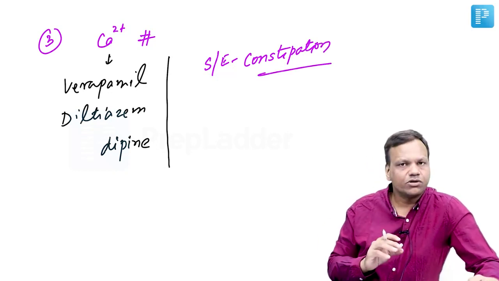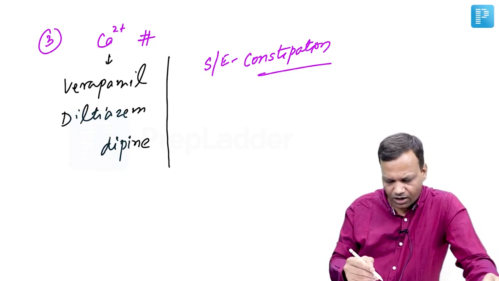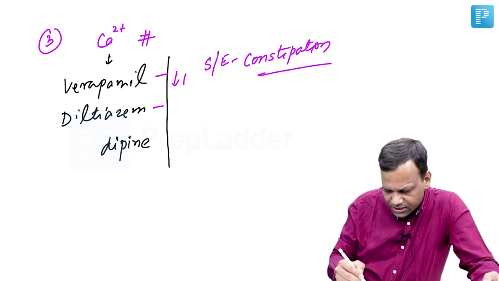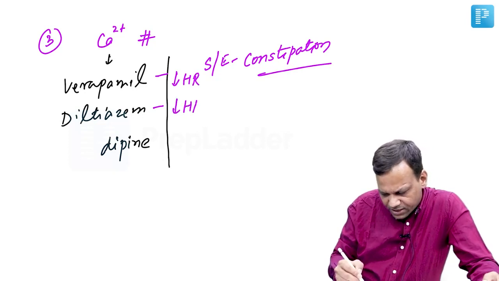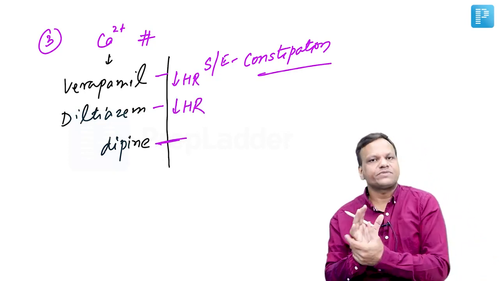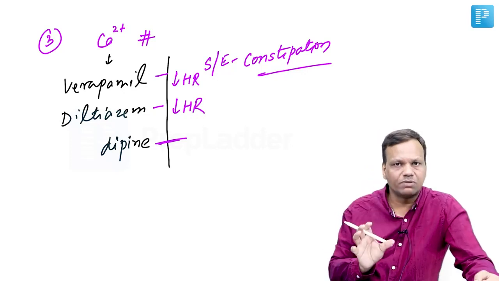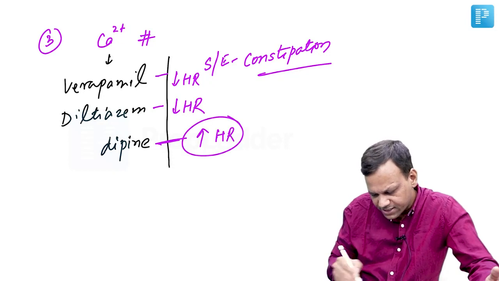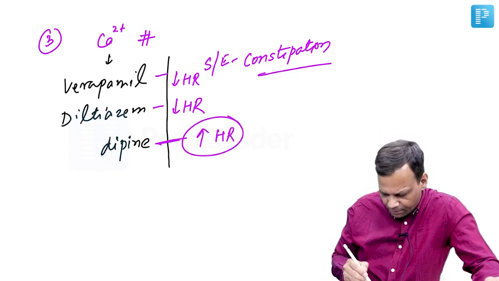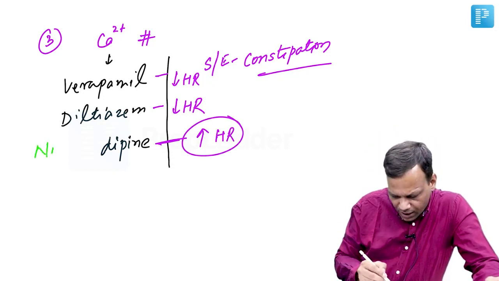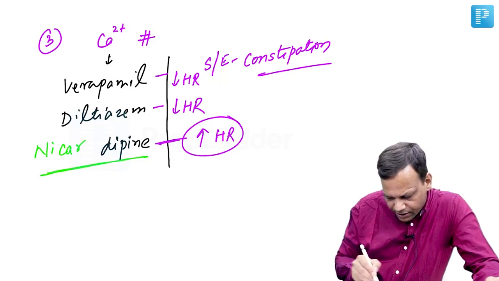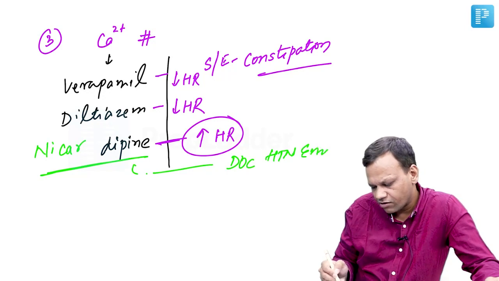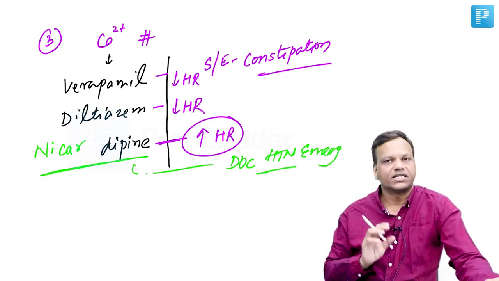Now, second important thing to remember, calcium channel blockers verapamil and diltiazem not only decrease BP but also decrease heart rate. Whereas dipines are peripheral calcium channel blockers. They do not act on the heart, only on the blood vessels. So they can cause reflex tachycardia. Okay? And in particular, a dipine known as nicardipine is the drug of choice for hypertensive emergencies.